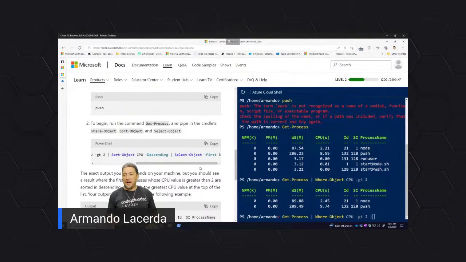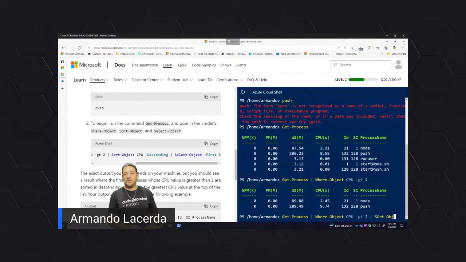So again, the pipe is used to get the result from the previous command to the next one. Get-Process gave me a list of 5 objects. Where-Object looked into a particular property of these objects, called CPU, and kept only those having CPU utilization greater than 2. The other 3 were discarded. Now these 2 remaining ones are being sent to the next cmdlet. So that's the idea of the pipe.